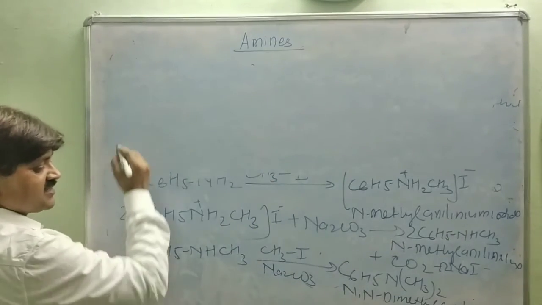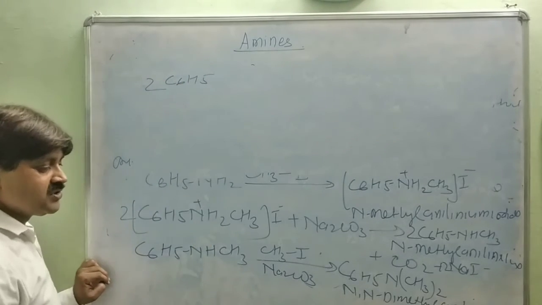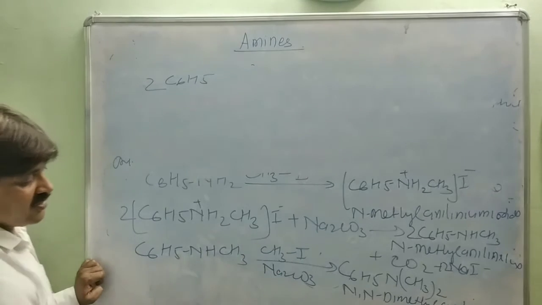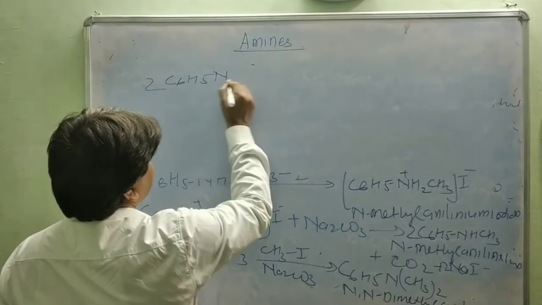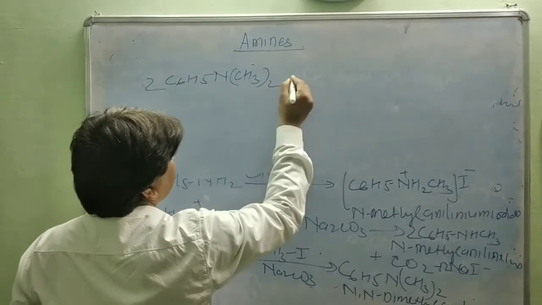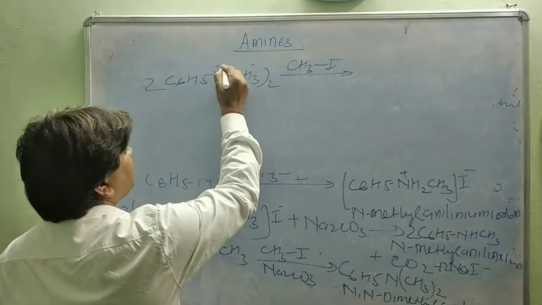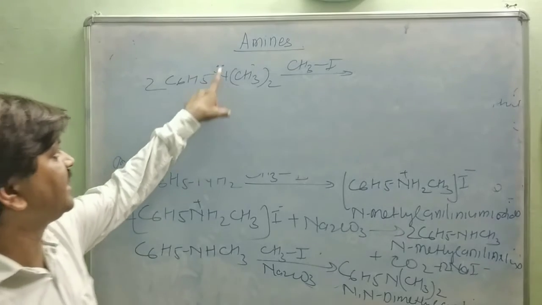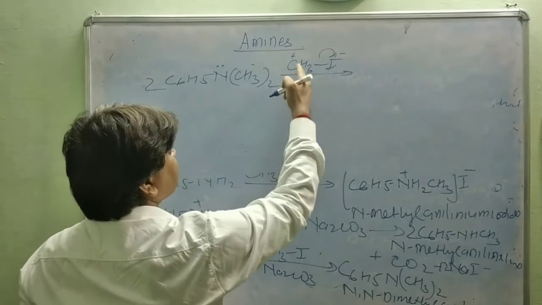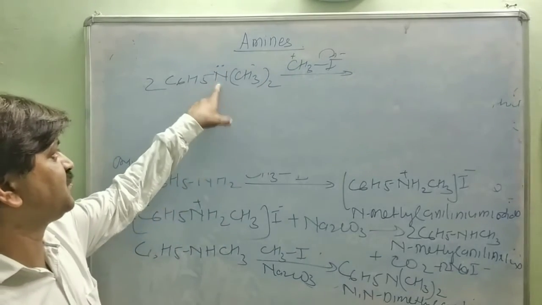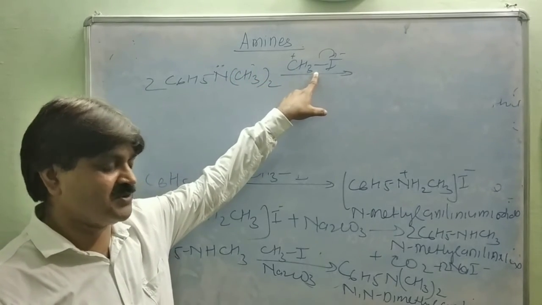The product C6H5N(CH3)2 is further treated with methyl iodide, CH3I. Having a lone pair of electrons, the nitrogen attacks the methyl carbon, releasing iodine as I minus, and the nitrogen becomes positive after donating its lone pair. This is the formation of a salt.